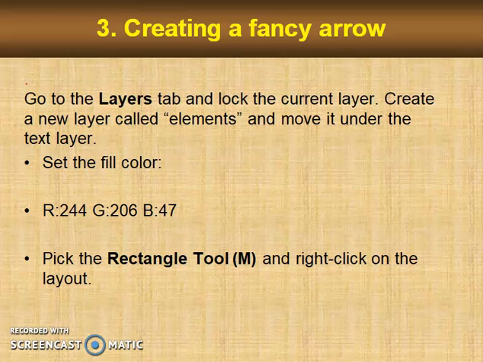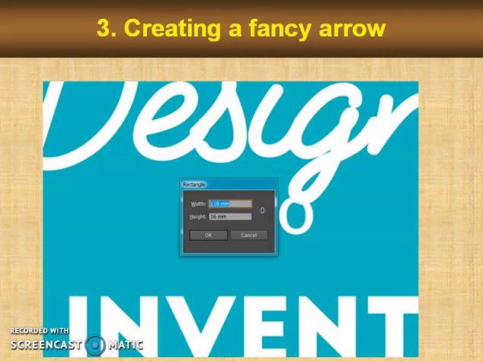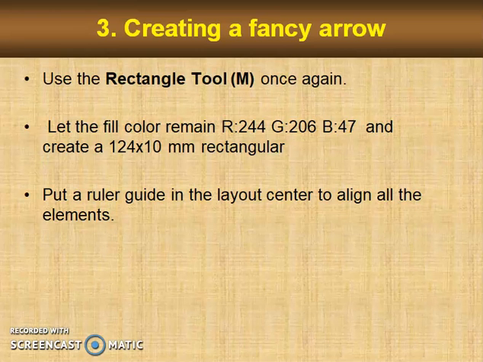You can keep the values of these according to your own design. Pick the rectangle tool by using the command M and right click on the layout. You can see the dialog box when we use this command. Use the rectangle tool once again. The fill color remains R 244, G value 206, B value 47, in RGB, red, green, blue, and create a 124 by 10 millimeter rectangle.